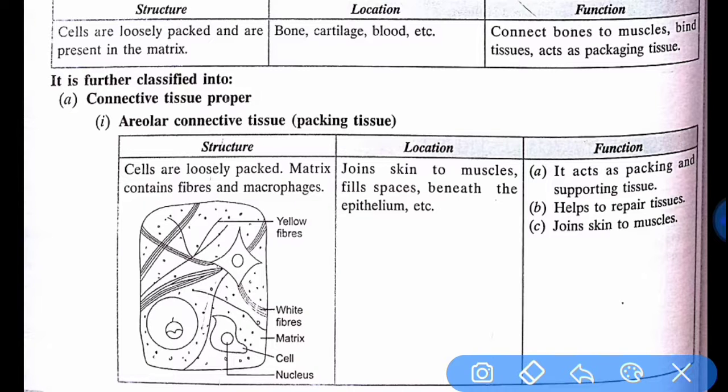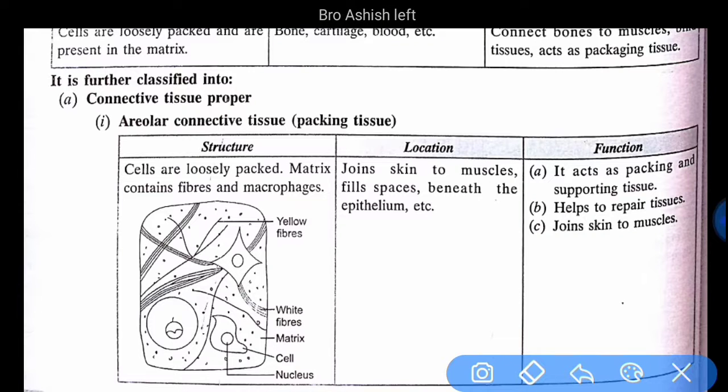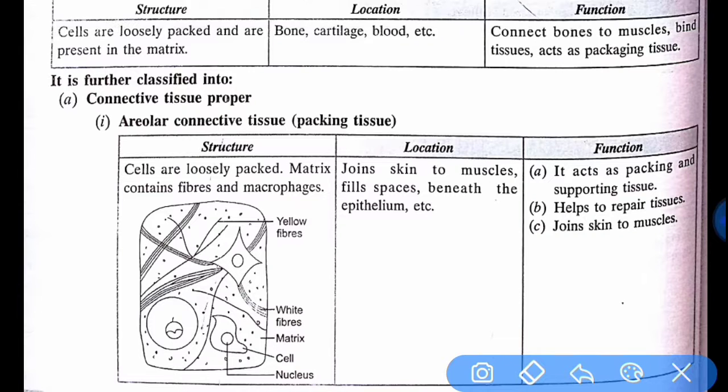Location: it joins skin to muscles, fills spaces beneath the epithelium, etc. Its function: it acts as packing and supporting tissue, helps to repair tissue, and joins skin to muscles.